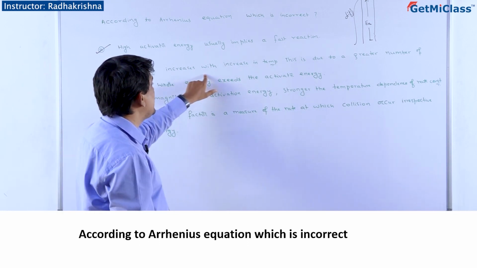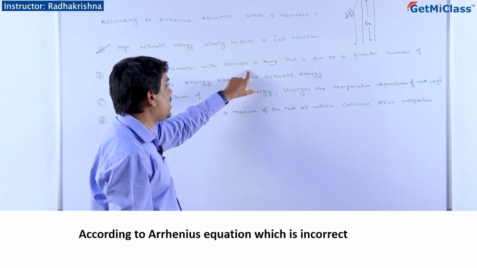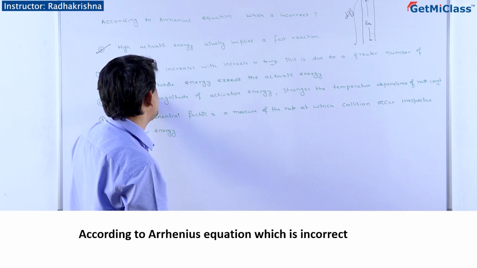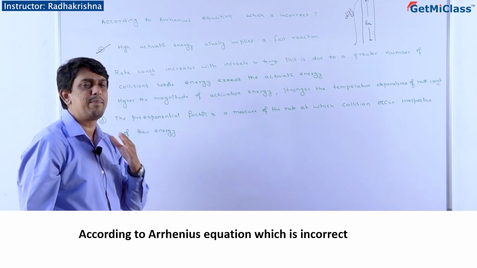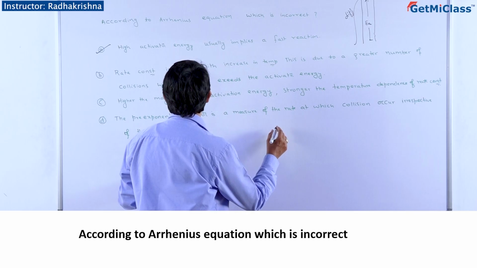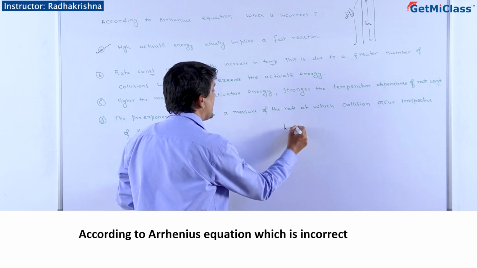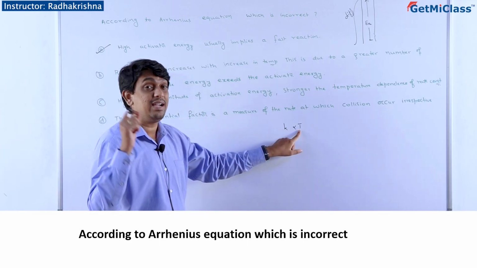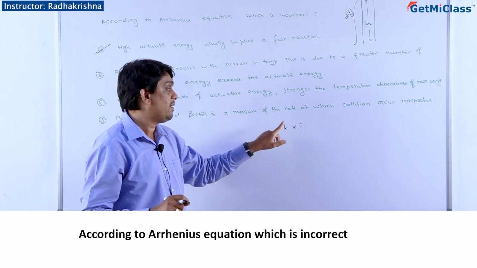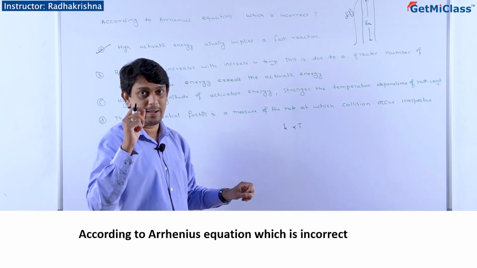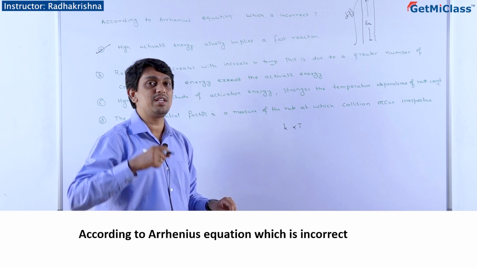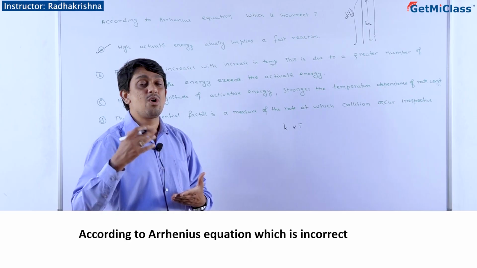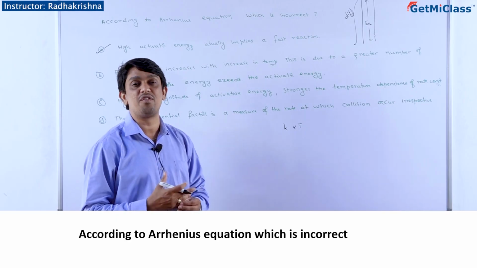Rate constant increases with the increase in temperature. This is due to a greater number of collisions whose energy exceeds that of activation energy. Absolutely correct. So always remember the rate constant is directly proportional to temperature. Let me tell you that for every 10 degree rise in temperature, the rate constant of a reaction doubles. If you make 10 degrees Celsius into 20 degrees Celsius, the rate constant of the reaction doubles.